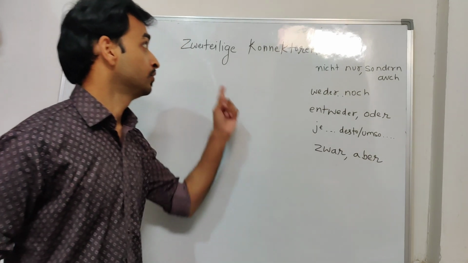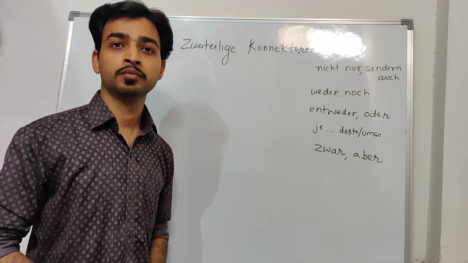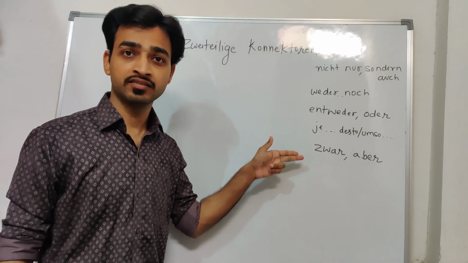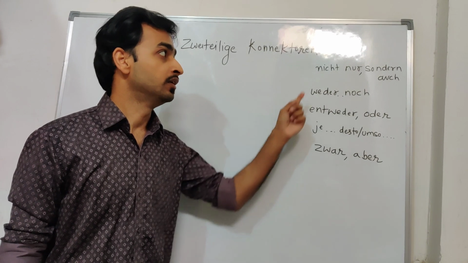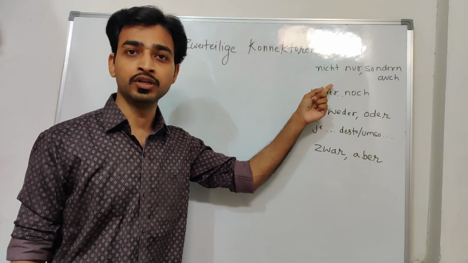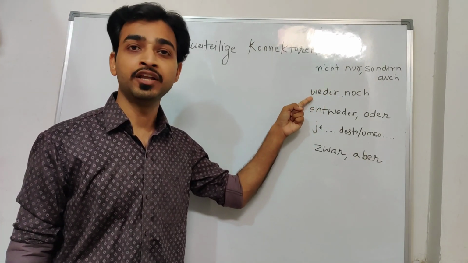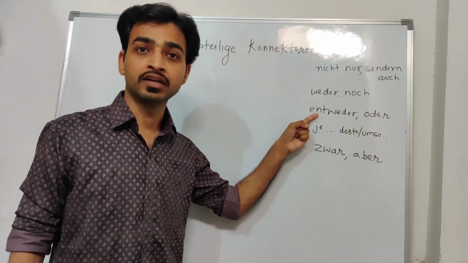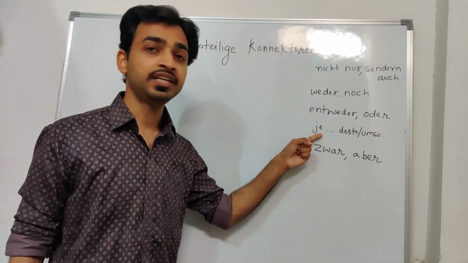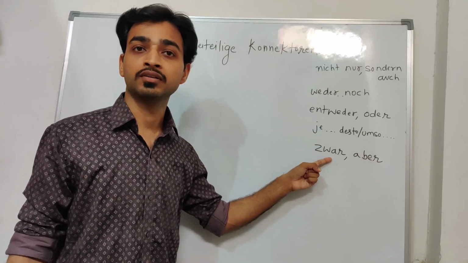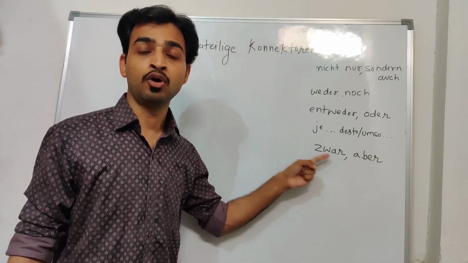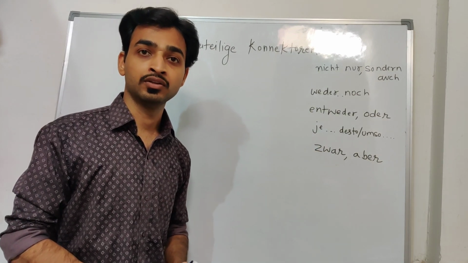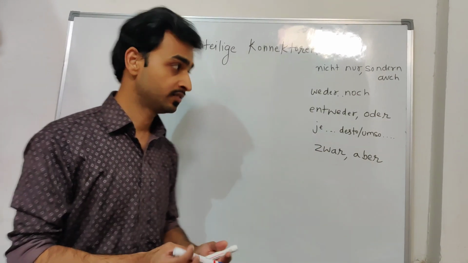Today we are learning Zweiteilige Konnektoren, binary connectors. As you can see here, these are the connectors that we will learn today. Nicht nur, sondern auch, not only but also. Weder noch, neither nor. Entweder oder, either or. Je, desto, the; zwar, aber, certainly but. So how do we use these connectors in a sentence, that we will study today? Okay, so let's start.